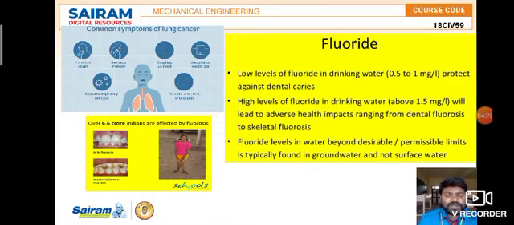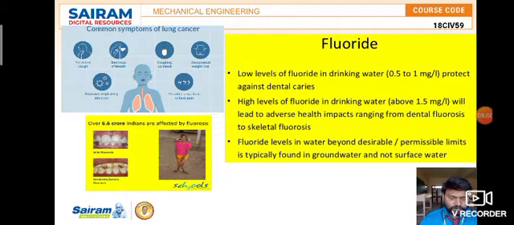Look at the image pasted over here: normal teeth and mild fluorosis. With mild fluorosis, you will have clean teeth, not completely up to the mark, but okay. But with moderate or severe fluorosis in the water, children, or anyone affected by this, will have brown color markings on their teeth. This is the way it is affected.